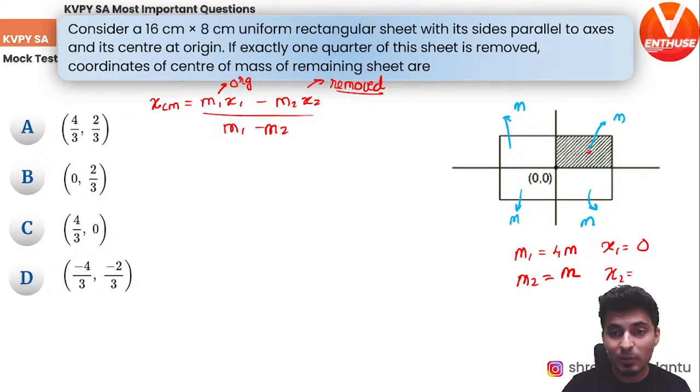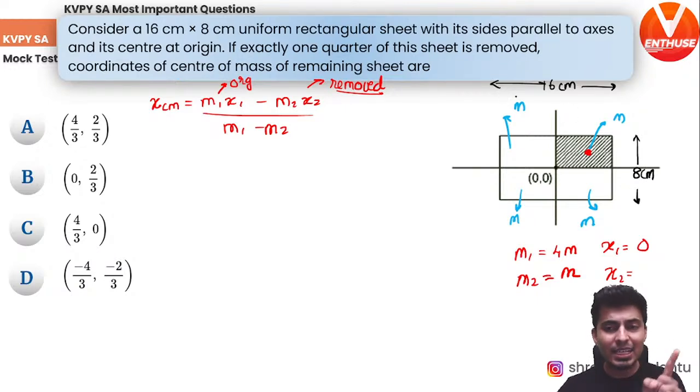Last thing, x2, the center of mass of the part which is removed. The center of mass of the part which is removed, that is here. So what is this? Okay, for that, let me just mark certain sides. It is 16 centimeters by 8 centimeters. So this is 16 centimeters, and this is 8 centimeters.